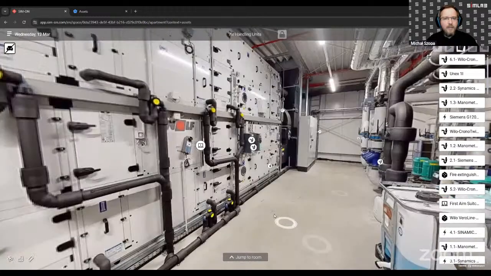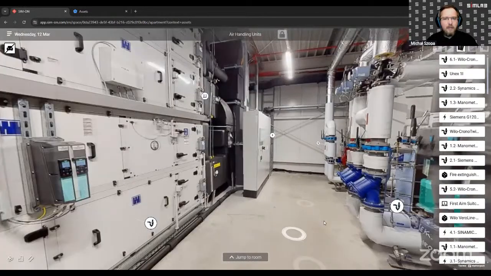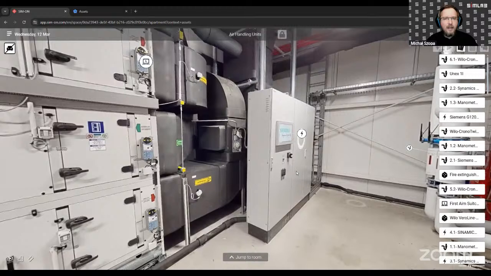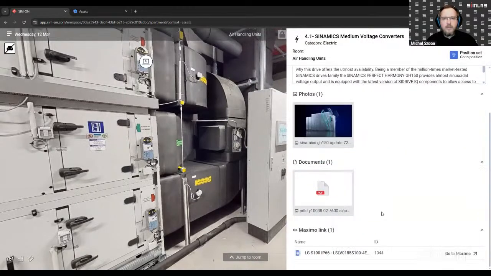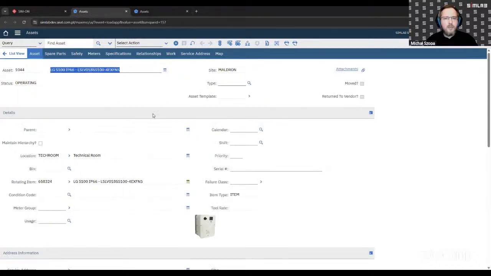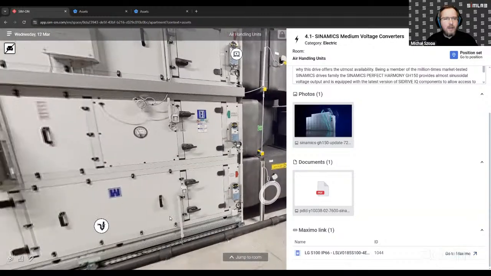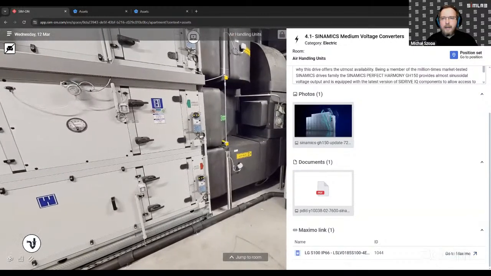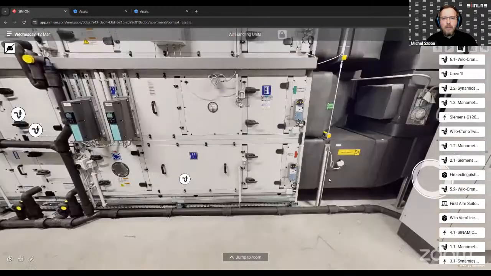And we have the same situation for many other different assets, like, for example, some voltage elements, where we also have the possibility to go inside Maximo and see the details according to the particular asset.